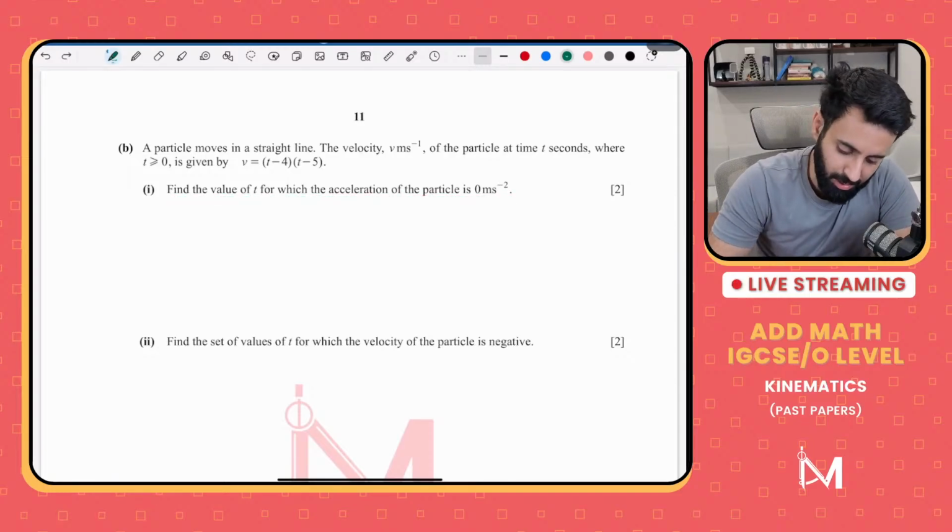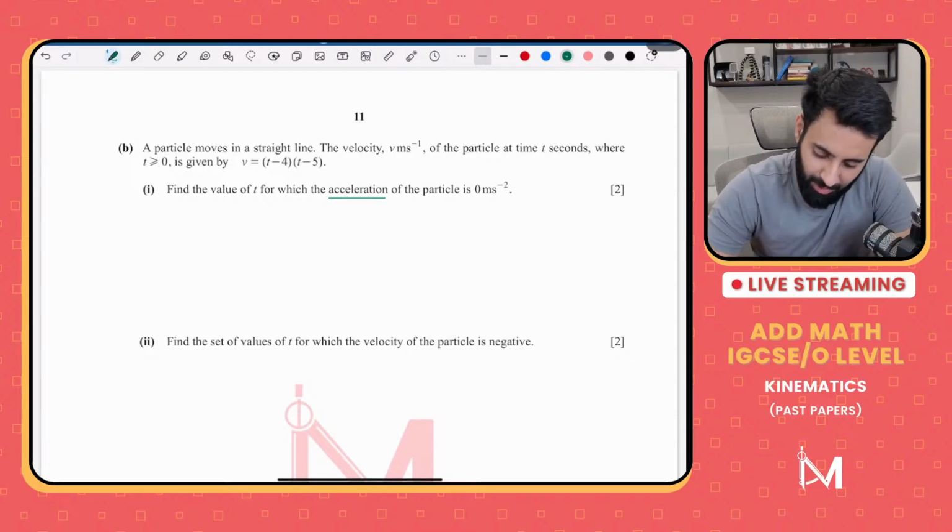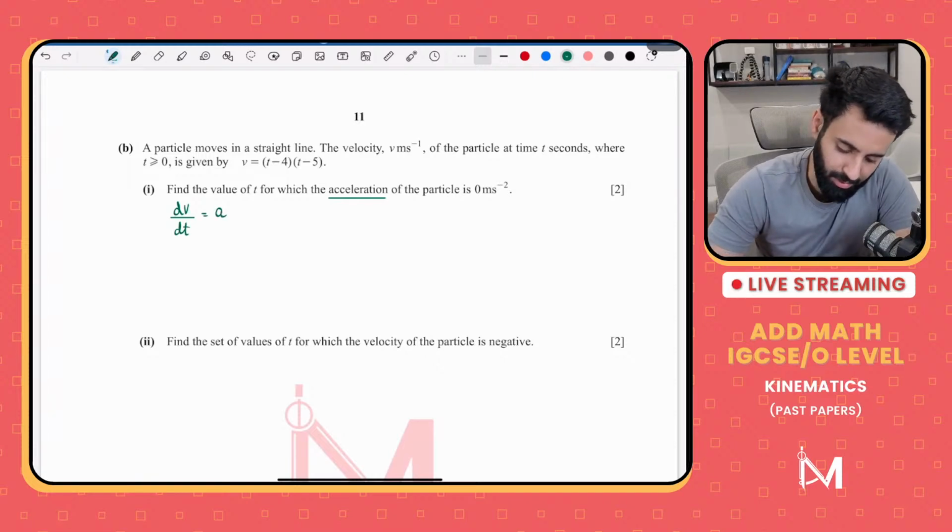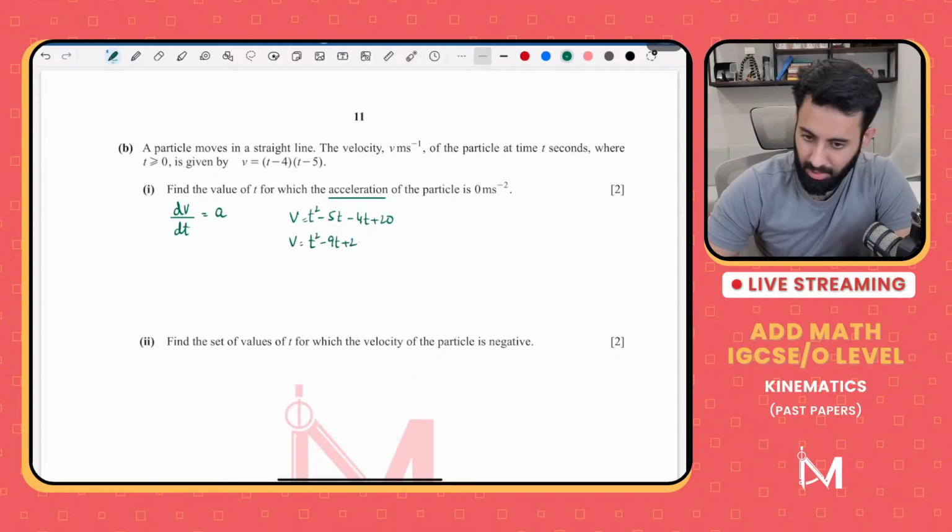So the key word over here is acceleration. And how do we get acceleration? We differentiate velocity with respect to time. Now, it would be stupid to use product rule over here. Let's just expand. So velocity is going to be equal to t squared minus 5t minus 4t plus 20, which means v is equal to t squared minus 9t plus 20. So that's the equation for velocity.